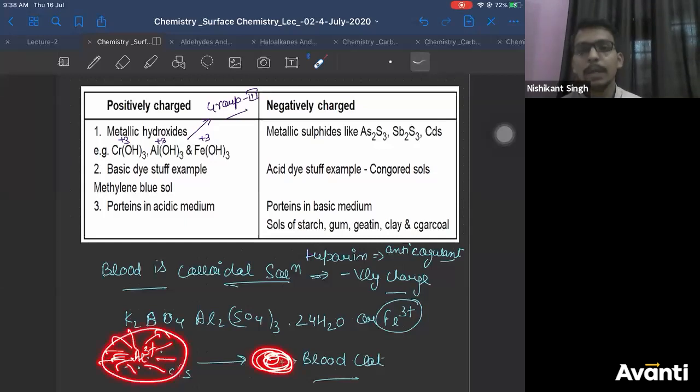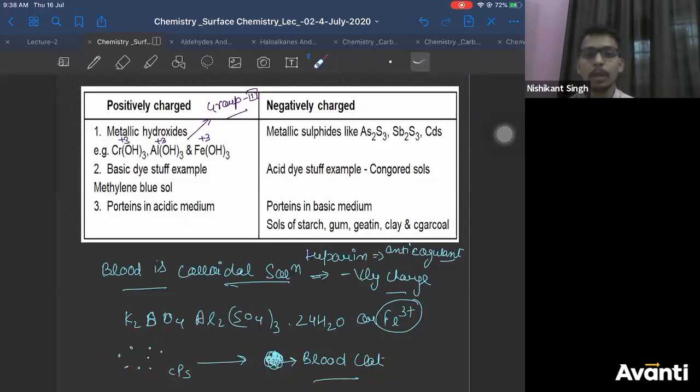This big precipitate is known as blood clotting or coagulation of blood. You can say either of these two, right? Is that clear, everyone?